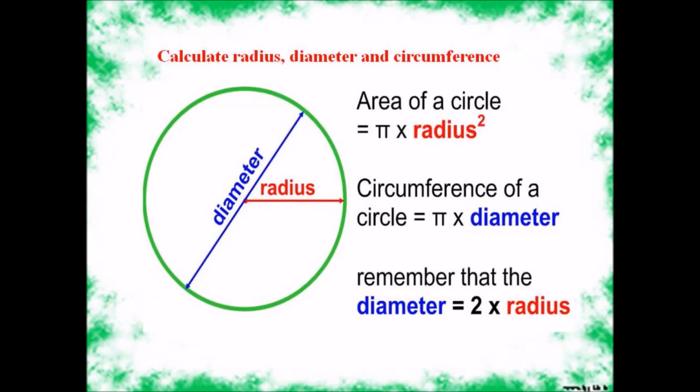Area of a circle is equal to pi into radius squared. Circumference of a circle is pi into diameter. Remember that the diameter is equal to 2 into radius. Two radiuses will make one diameter.